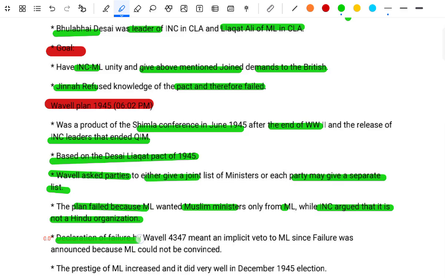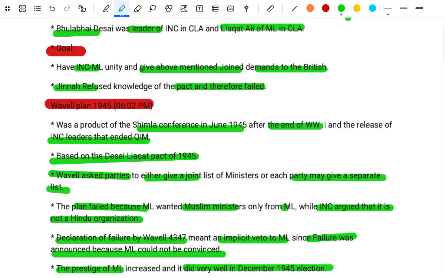The declaration of failure of the Wavell Plan in 1945 gave an implicit veto to the ML, since the failure was announced because the ML could not be convinced. The prestige of the ML increased and it did very well in the December 1945 elections.